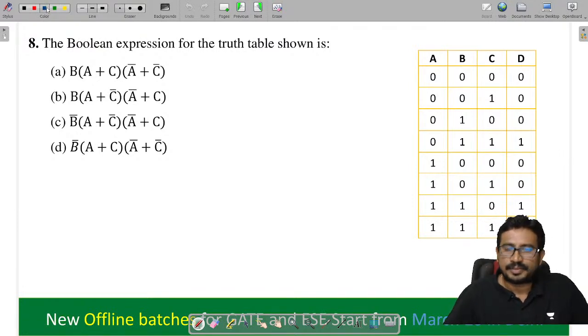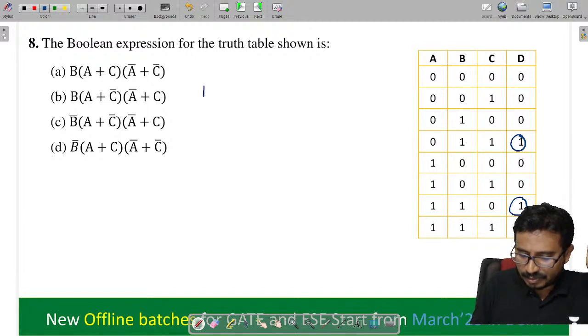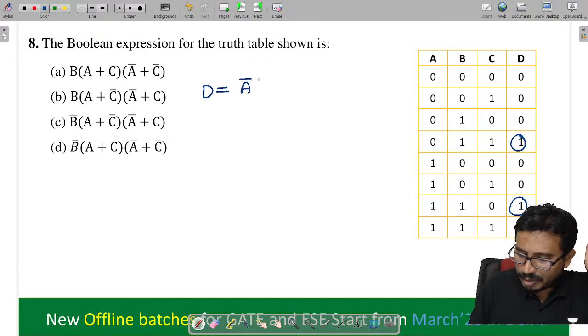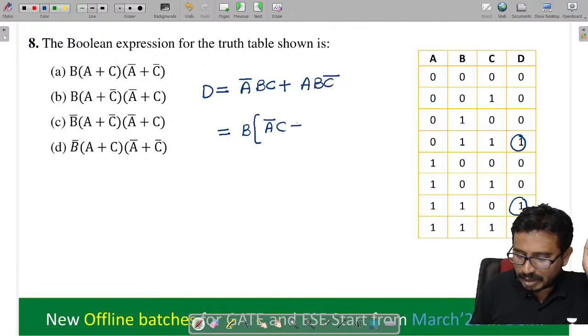Problem, 8th one. All the options are given in POS form. So if you see carefully, what are the min terms here? These two are the min terms, right? So from this, expression D, which is given as A bar BC plus ABC bar. So I can take B common, then it becomes A bar C plus A C bar.